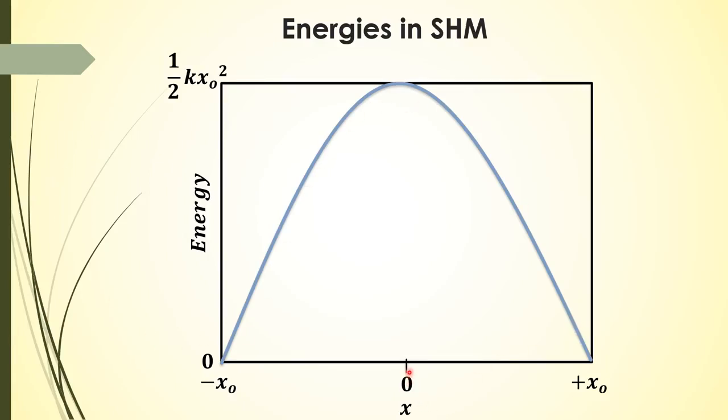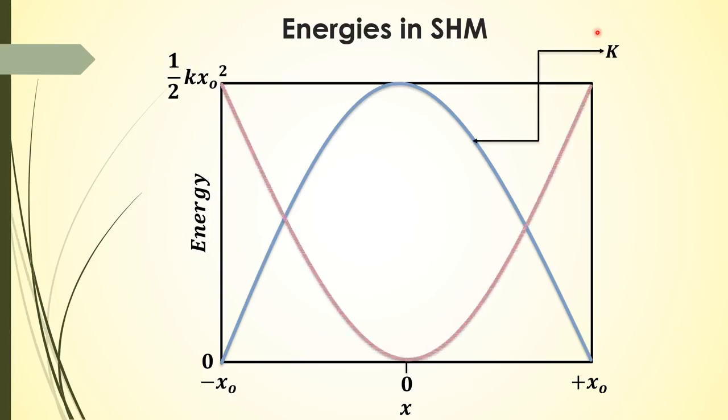We already discussed that at mean position the kinetic energy is maximum, while at extreme positions kinetic energy is 0. And this curve shows the potential energy. At extreme position potential energy is maximum, and at mean position potential energy is 0. So this is the graphical representation of the kinetic energy and potential energy.